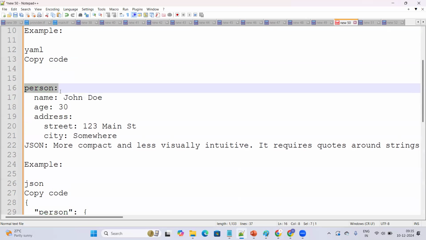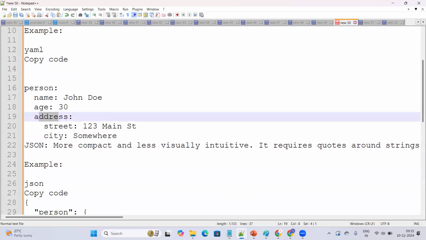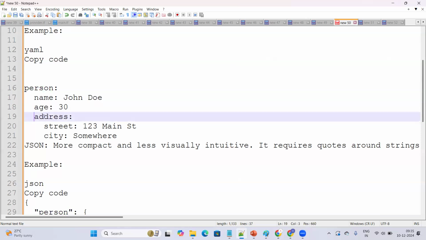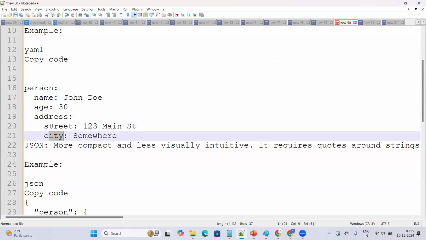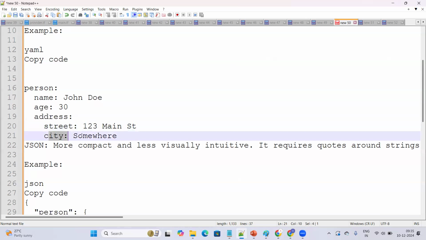You see, first we are writing the parent element, then name, age, address. These are the child elements for the parent element called person. Again, address is having child elements like street and city. So this is the street name. This is the key and this is the value. This is how the AML file format will be.